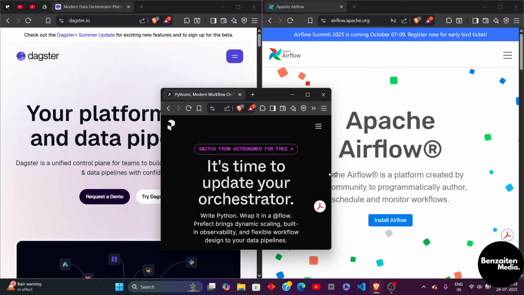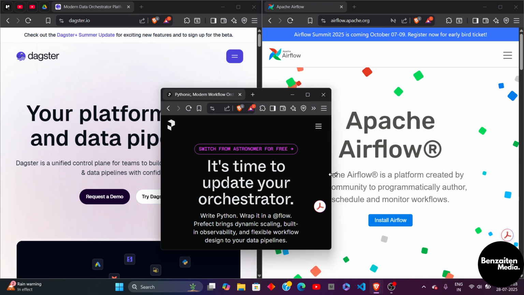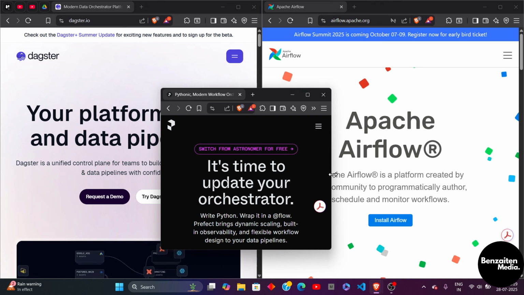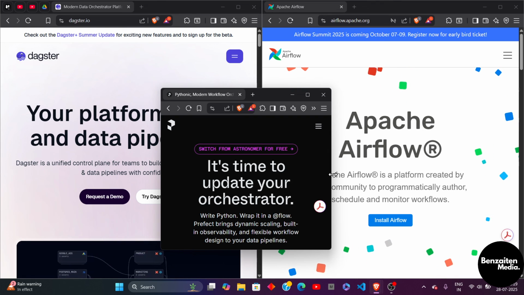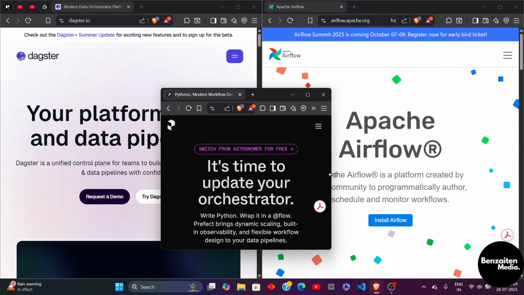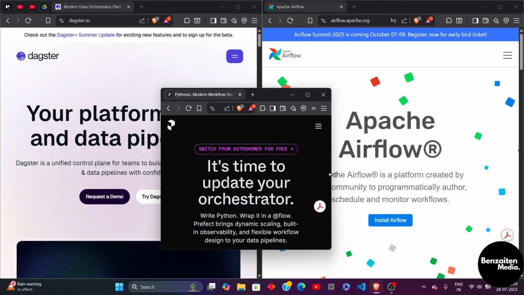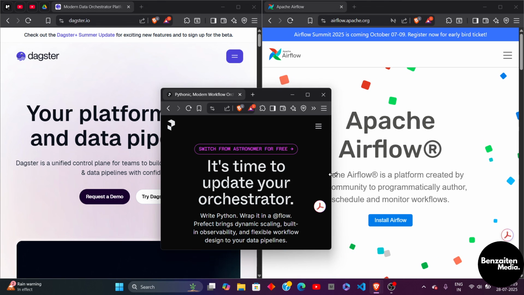So now, let's move to the final verdict. Which tool is best for you in 2025? You should choose Apache Airflow if you are in an enterprise or large-scale environment and you need traditional DAGs and mature plugins. Or if you're working with a team already using Airflow, you can just choose that.